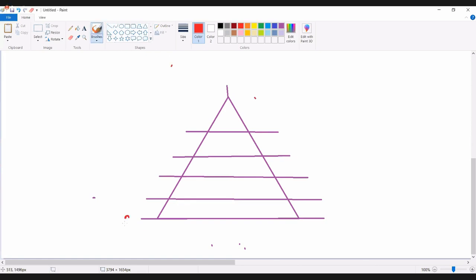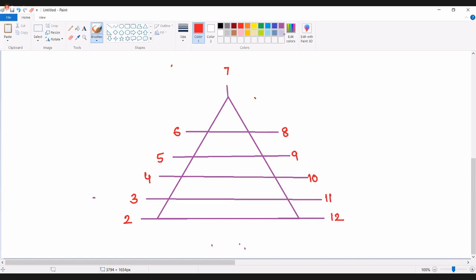So the sum on the faces of a dice will be either 2 or 3 or 4 or 5 or 6 or 7 or 8 or 9 or 10, 11 or 12.